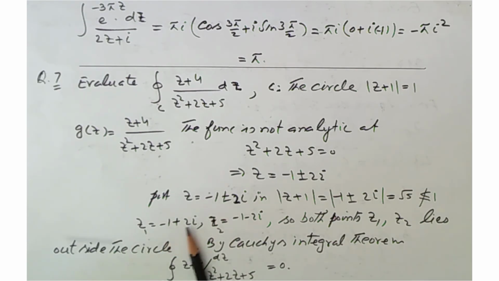So these 2 points, z1 equal to minus 1 plus 2 iota and z2 equal to minus 1 minus 2 iota, both lie outside the circle. So by the Cauchy integral formula, this integral becomes 0.